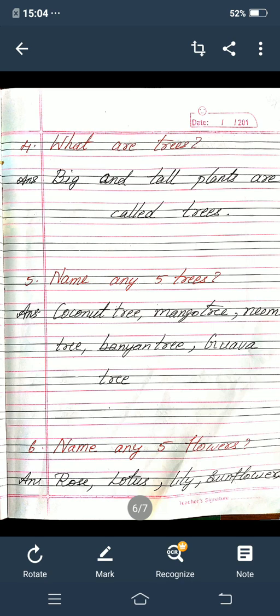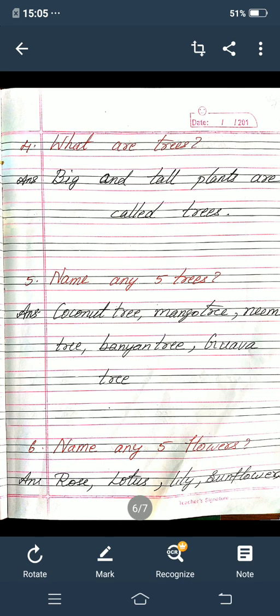Mango tree. Neem tree. Banyan tree. Guava tree. Coconut tree, mango tree, neem tree, banyan tree, guava tree.